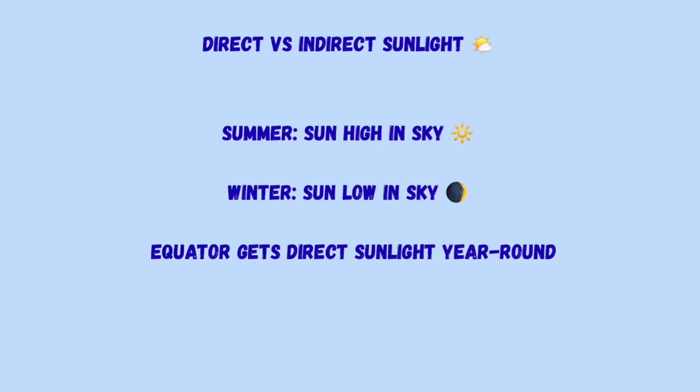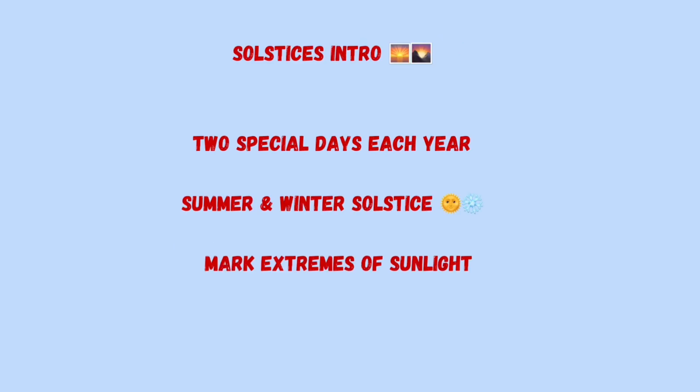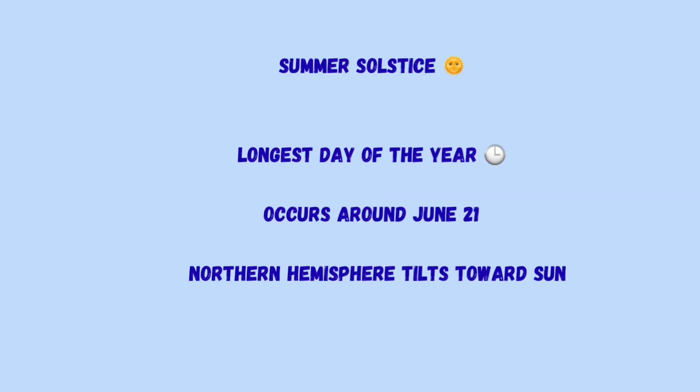What is now direct versus indirect sunlight? In summer, the sun is high in the sky. In winter, the sun is low in the sky. So that means the equator gets direct sunlight the year around. So now what are solstices? There is a little intro. Two special days each year. Summer and winter solstice mark extremes of the sunlight.